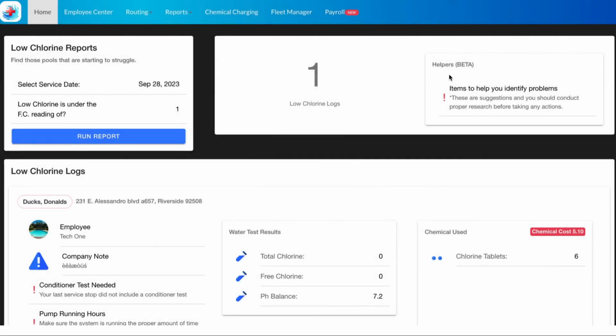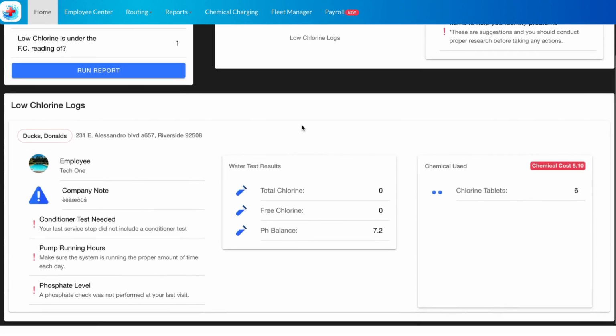And as indicated over here, this is a beta feature, and it is designed to help you identify problems before they've started, but it's not necessarily fact, so please make sure to conduct your own testing. But here we can see this is telling us this customer was under the FC rating of 1.